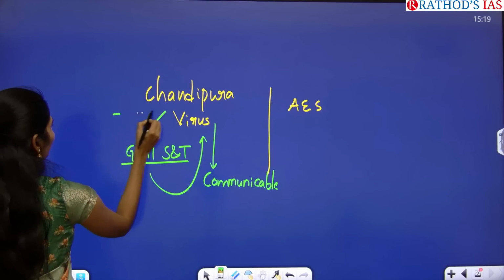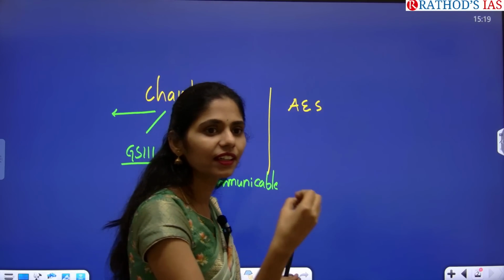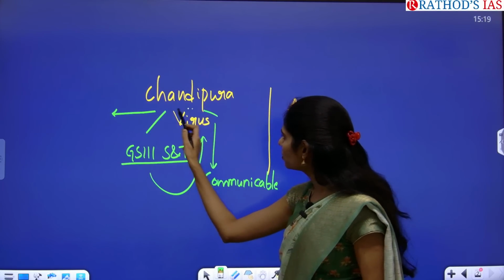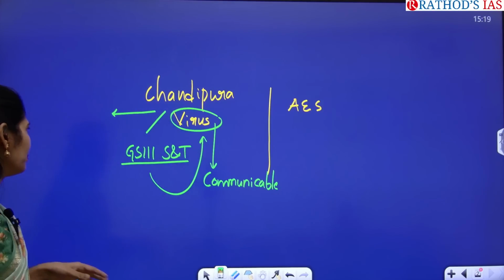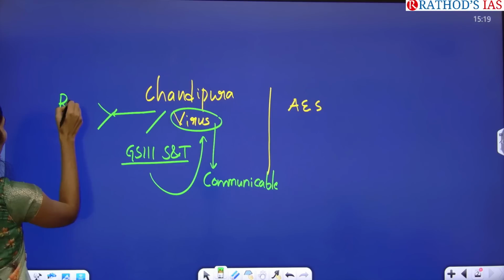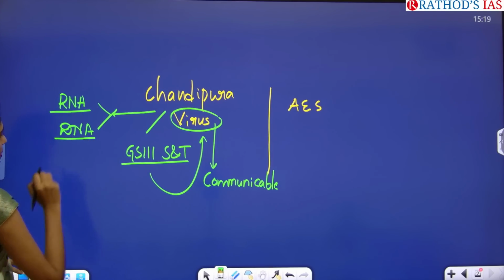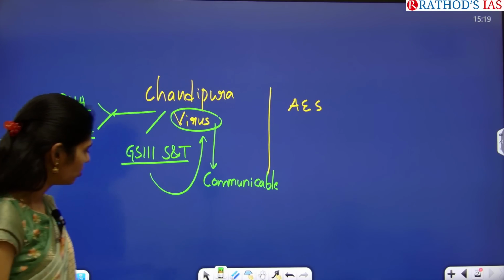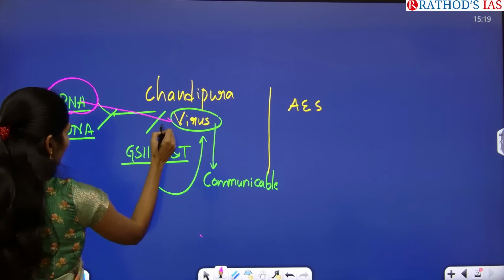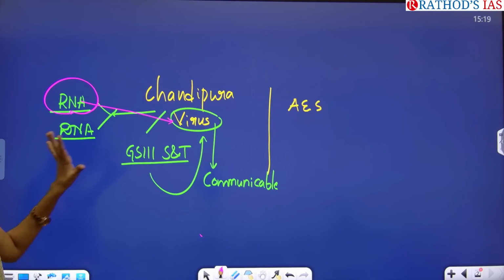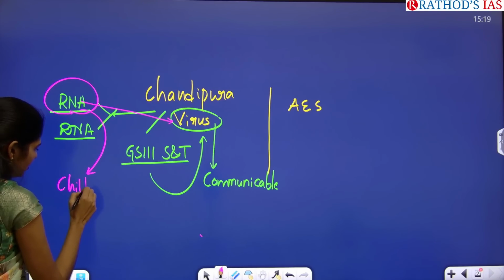And in a virus, we will be having genetic material. In every cell, we will be having genetic material like DNA. So for a virus, you have to say which genetic material is present. Can you tell me the types of genetic material? We have RNA and we have DNA, ribonucleic acid and deoxyribonucleic acid. So this Chandipura virus is having RNA. It is not a DNA-based virus, and it is very dreadful for children.